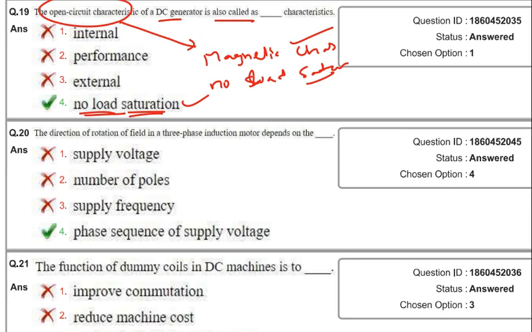The no load saturation characteristics are important here. The graph will be drawn between the field current and the no load generated EMF, for the DC generator.